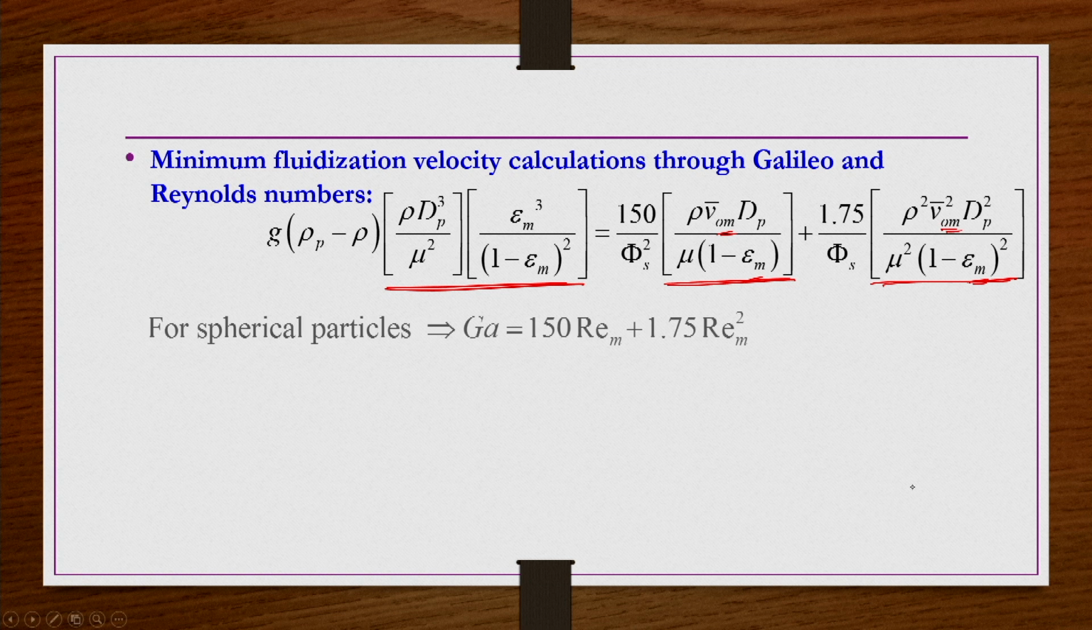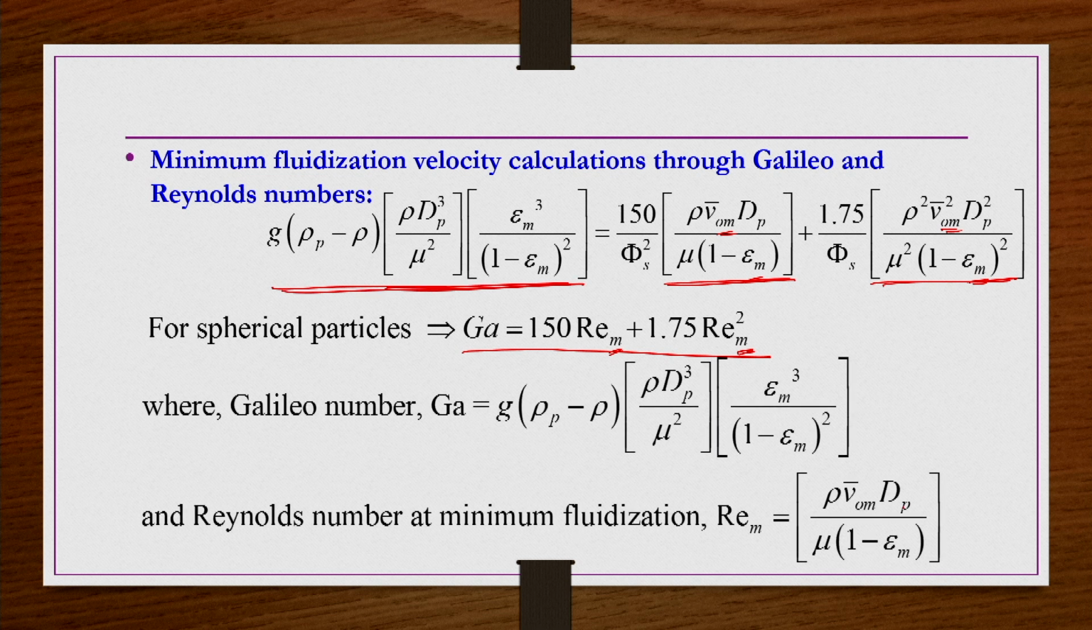Okay. So, this equation for spherical particles, if you write, Galileo number is equal to 150 REM plus 1.75 REM square. I am using REM because this Reynolds number is at minimum fluidization condition, or the corresponding velocity used to get this Reynolds number is the minimum fluidization velocity. The left hand side term of this equation is known as the Galileo number, and REM, as I already told, is the Reynolds number for packed and fluidized bed conditions, but at minimum fluidization conditions.